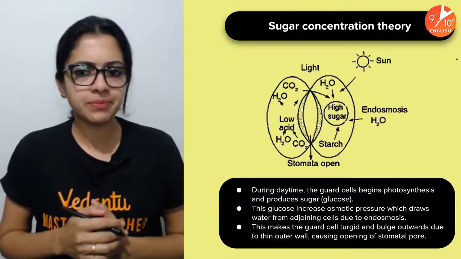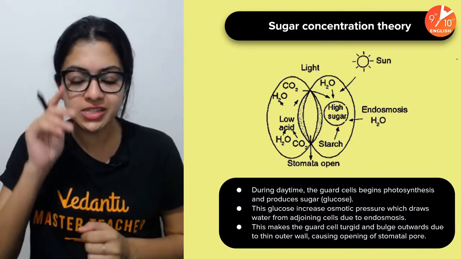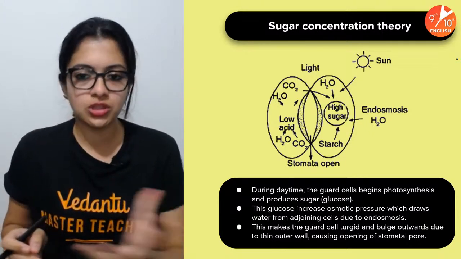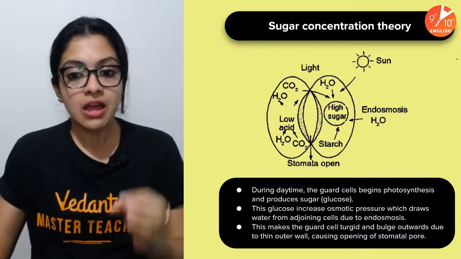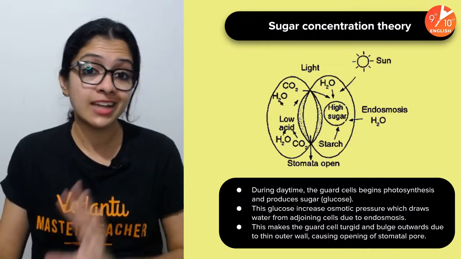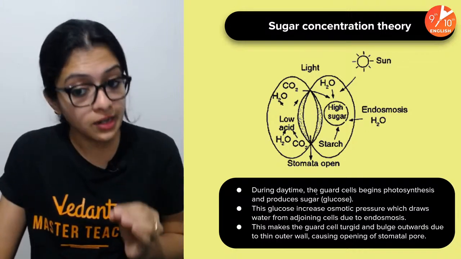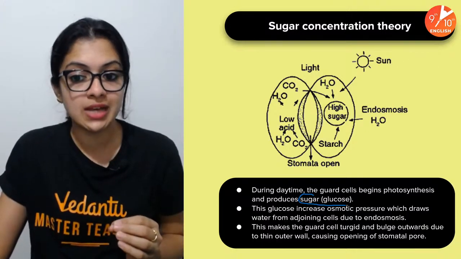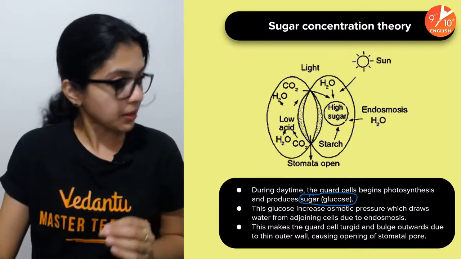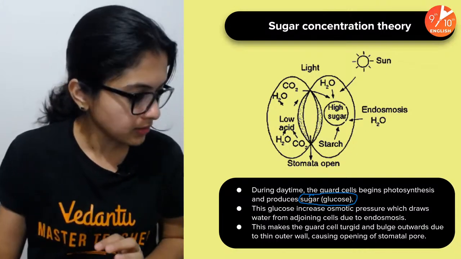There is also something called the sugar concentration theory, which is closely related to this, but the difference is that we don't talk about potassium ions here. We rather talk about it with reference to the glucose or the sugars which are produced as the end product of photosynthesis. So this is also something to know.